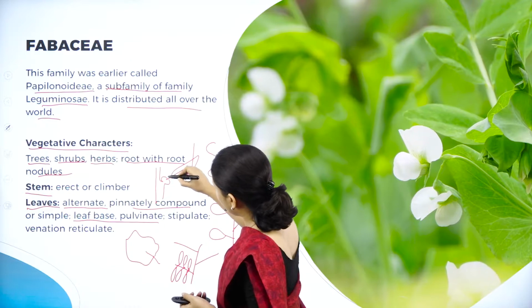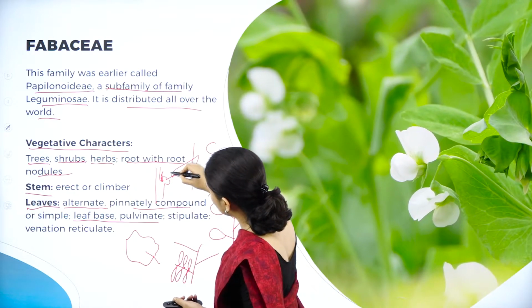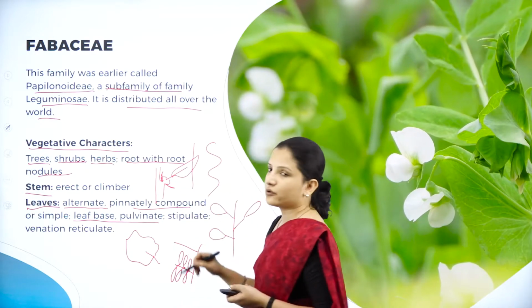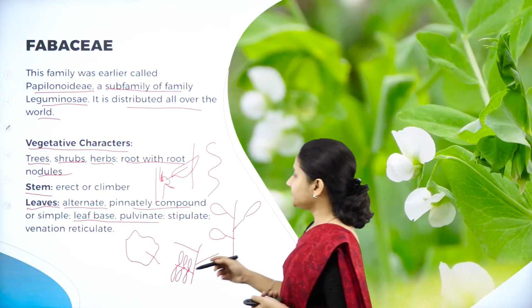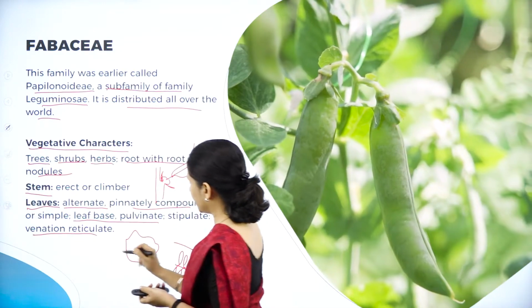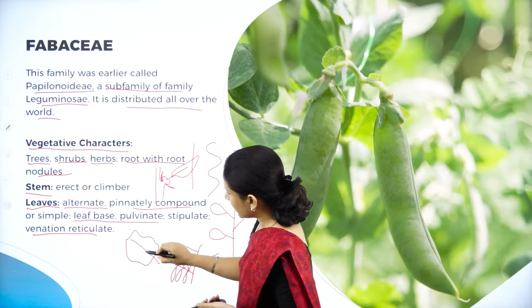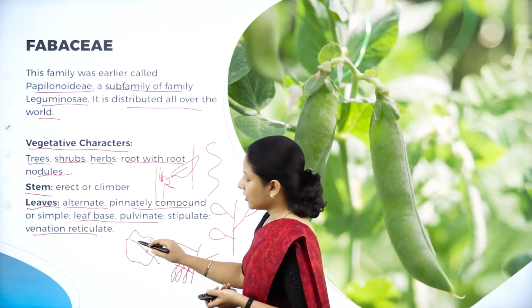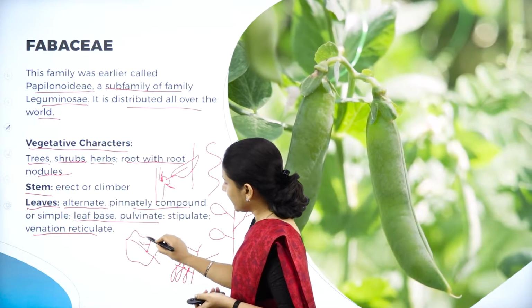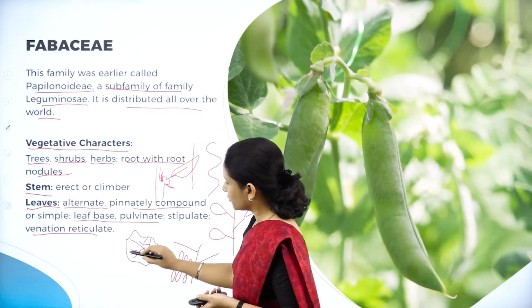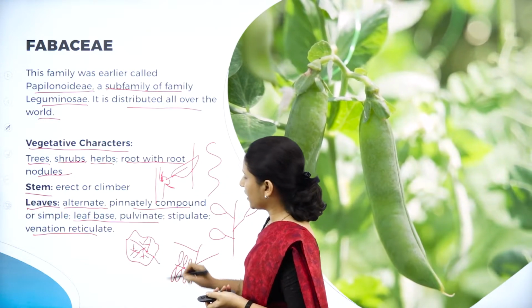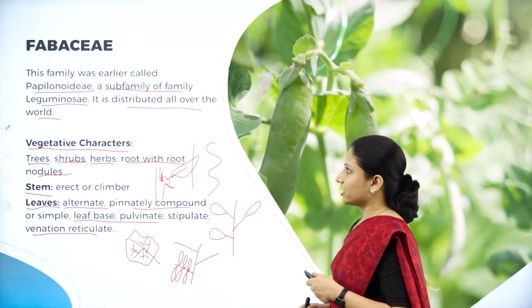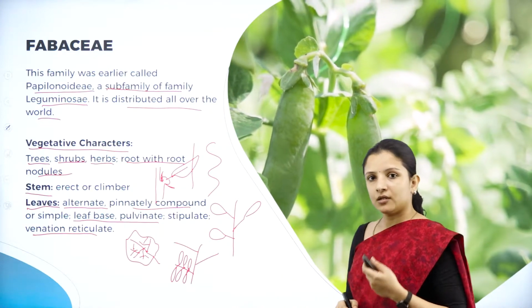So here at the base of the leaf, if the stipules are present, then it is stipulate. So they are stipulate, and the venation is reticular. So if this is the leaf, so reticulate venation, from the main vein, a number of small veins will arise like a network. So this is nothing but reticulate venation. They can be reticulate venation. So this is the vegetative character.